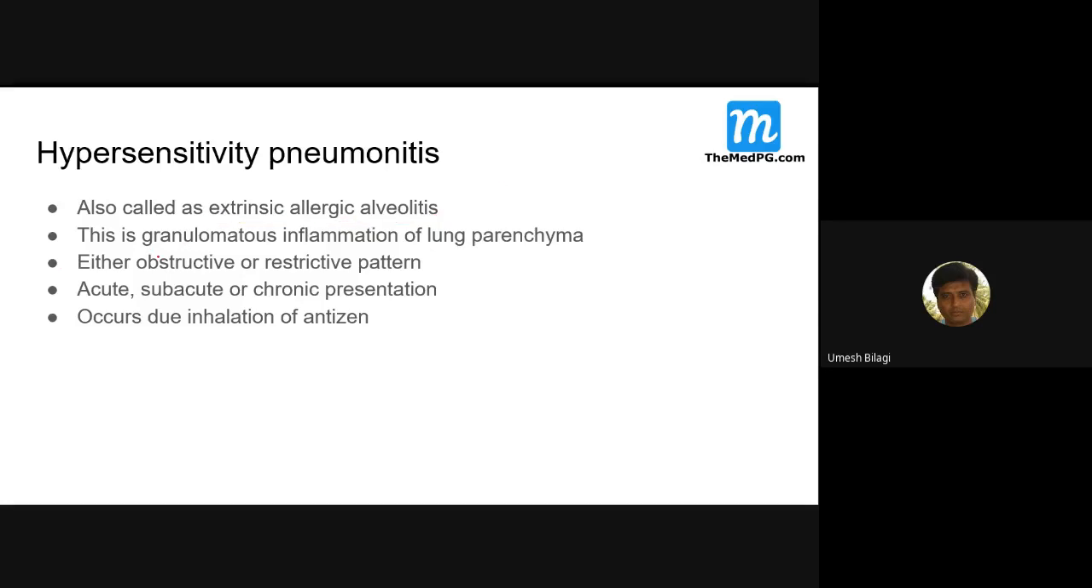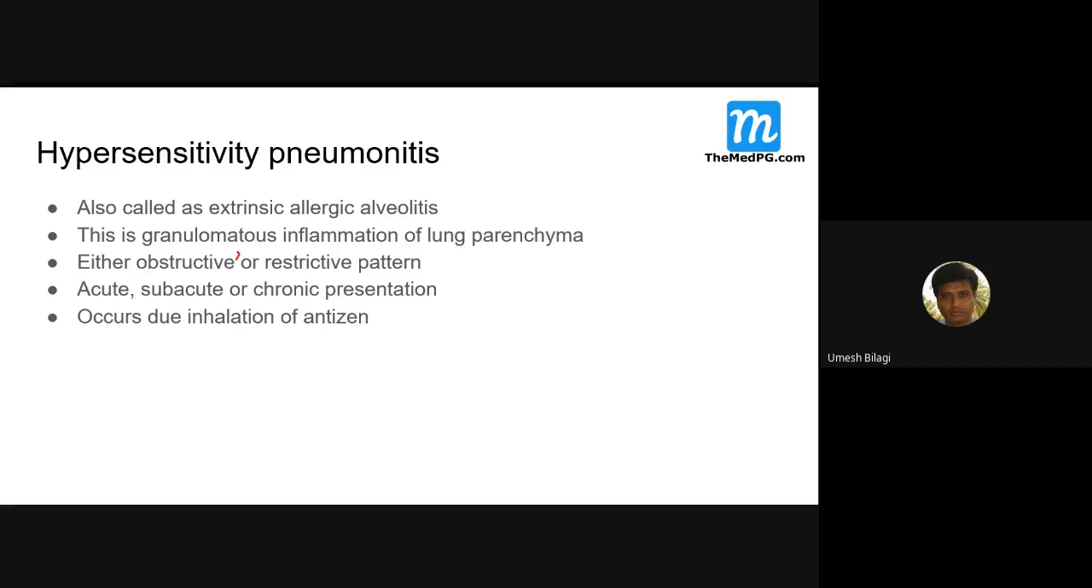See, this is a granulomatous inflammation. It can be fibrotic also. Sorry, it is granulomatous, a granulomatous inflammation of the lung parenchyma, not fibrotic. It can be either obstructive or restrictive. More often it is restrictive, but byssinosis is obstructive. Where do you get byssinosis? Etiology, cotton. I'll come to that.